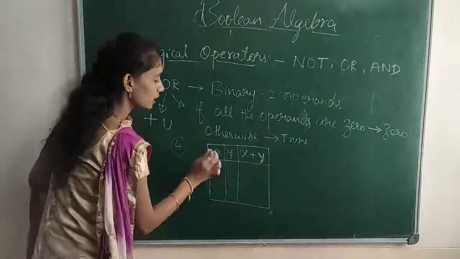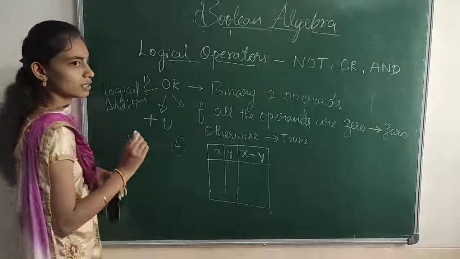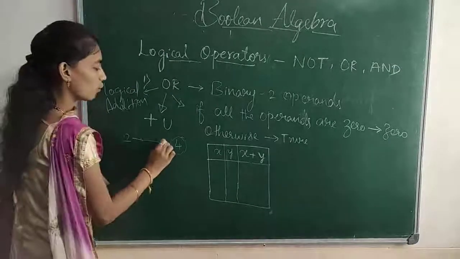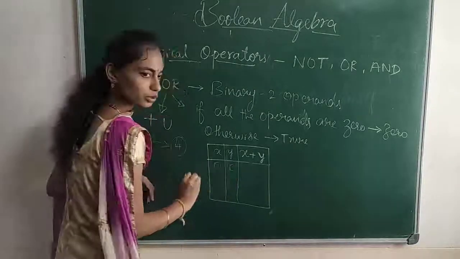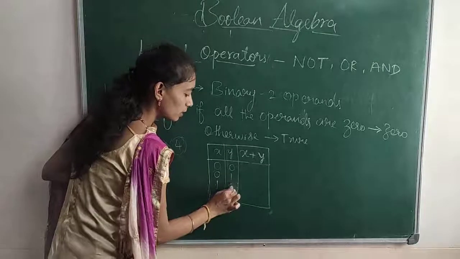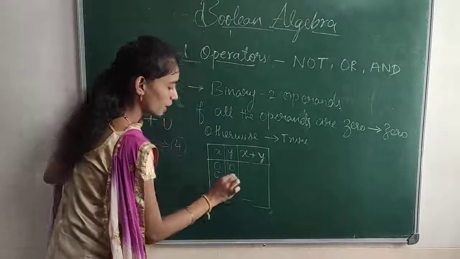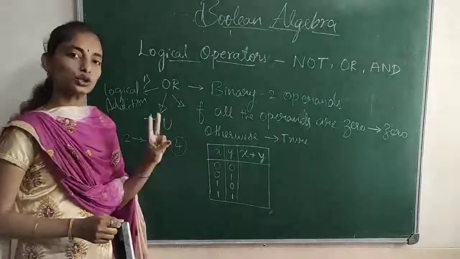So if we are using 2 inputs and 2 variables, that will be represented in 4 ways: 0 0, 0 1, 1 0, 1 1. So these are the 4 possible ways when we are providing 2 inputs.